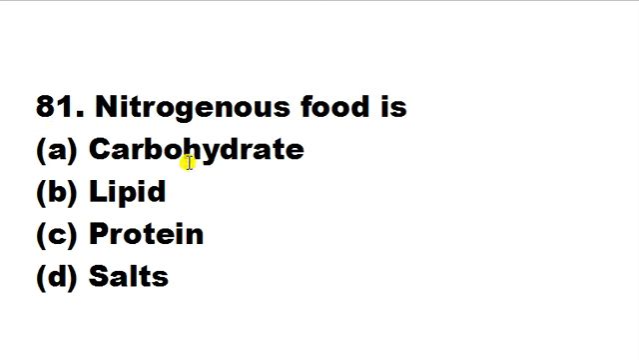Nitrogenous food is carbohydrate, lipid, protein, salts. Friends, what are nitrogenous foods? Nitrogenous foods are those foods that contain nitrogen element in maximum amount. So nitrogen किस में होता है? Here if we see the option, protein contains the maximum amount of nitrogen. So that's why we call protein a nitrogenous food. And protein के examples क्या हैं? Animal protein जो भी होती है, meat, poultry, that are rich in protein. They are a rich source of protein. So they are nitrogenous in nature because they contain nitrogen element.